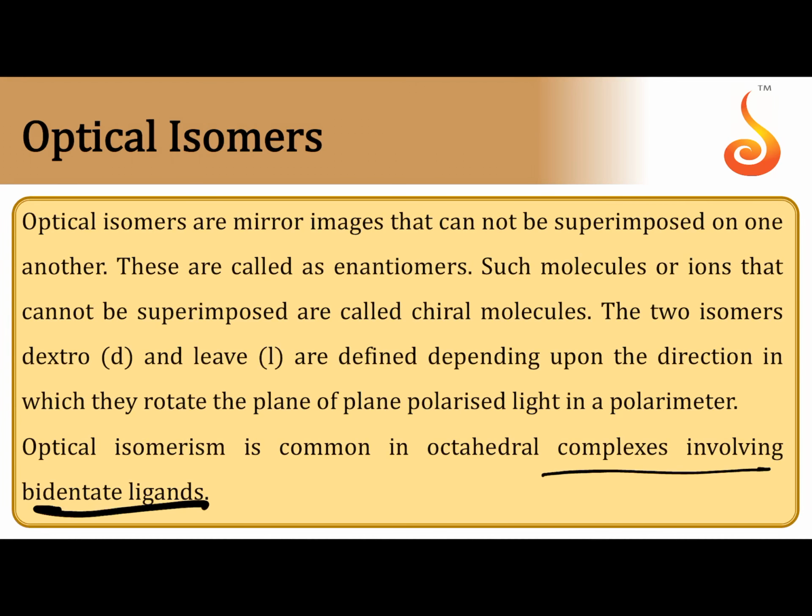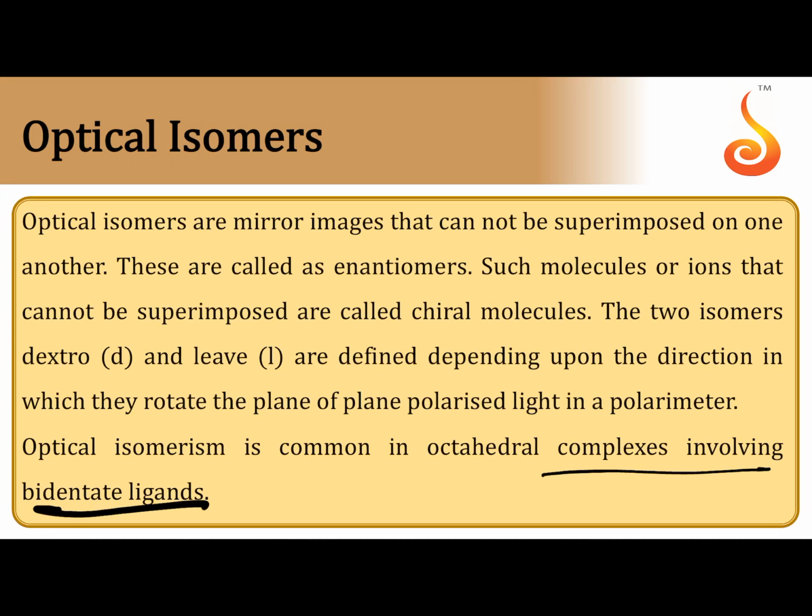Optical isomers are 2 complexes with the same molecular formula that differ only in rotating the plane of polarized light. When polarized light is passed through 2 substances, one rotates towards the right side, the other rotates towards the left side. They are non-superimposable on one another.